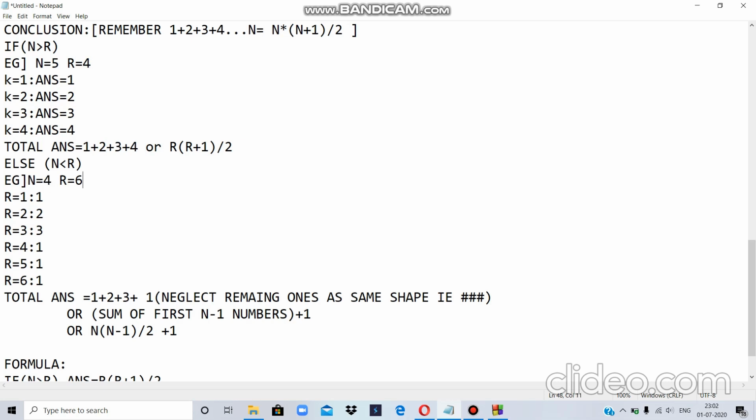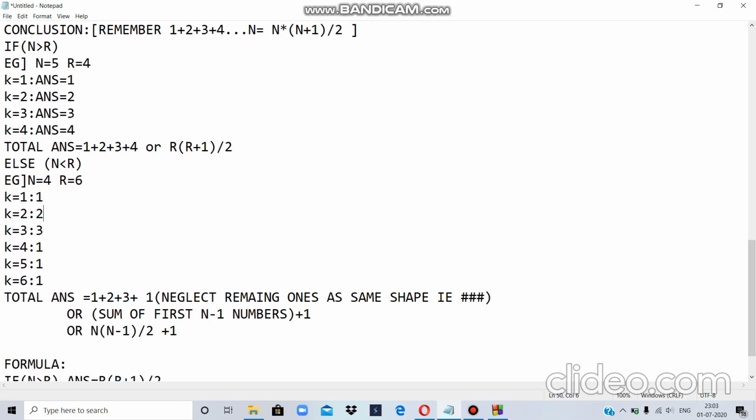Now the second case, if N is less than R, for example N is 4 and R is 6, I can take at max 6 days in the week. First example, if I take K as 1, K as 2, K as 3, K as 4, K as 5 and K as 6. These are the actual number of days I am choosing. If I choose K as 1, in this case I will find that N is greater than K, so I will get K as my answer. Second example, K is 2, N is greater than K, again I will get K as my answer too.